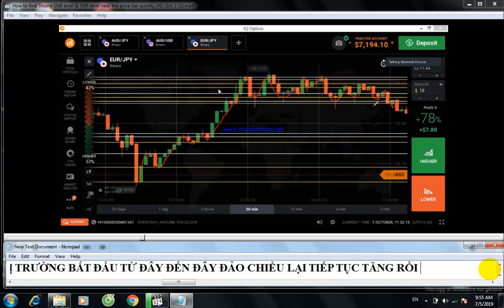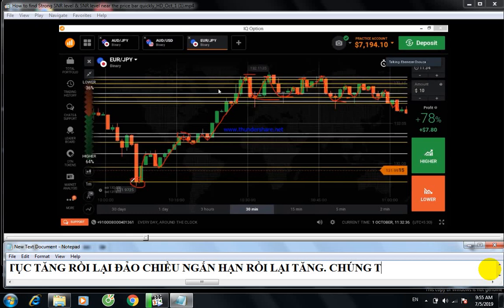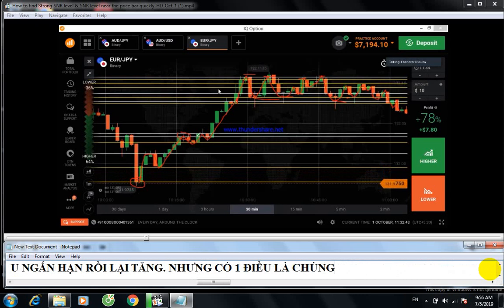All these levels are support levels. All these levels are resistance levels. But here, this is the resistance and this is the support, but we don't know whether this level is strong or not. We need to identify the strength of the level. We need to know if the level is strong or not. I will explain how to identify strong levels.